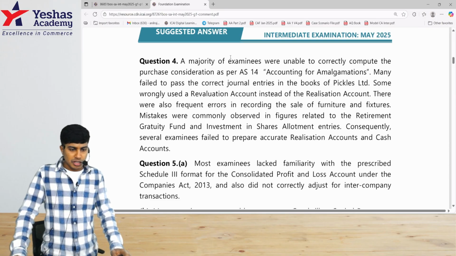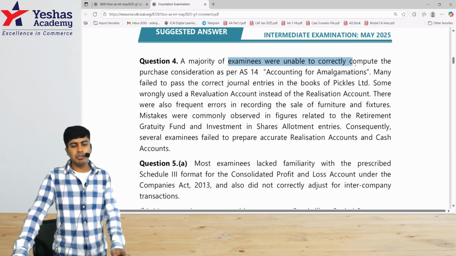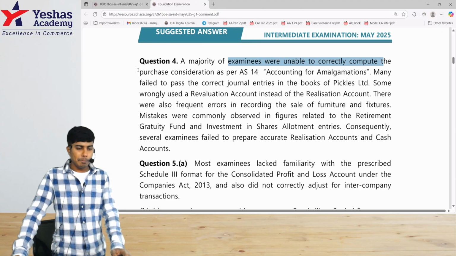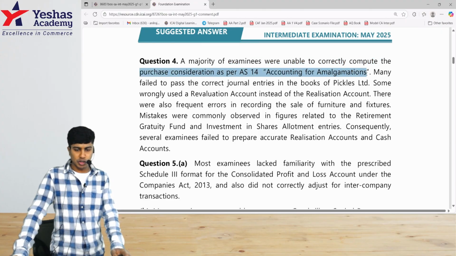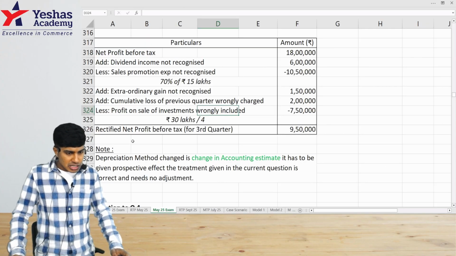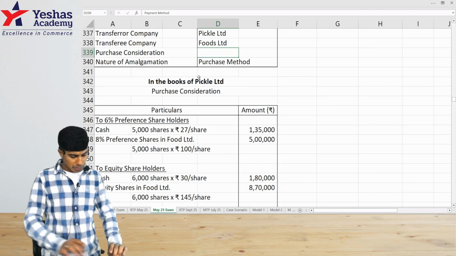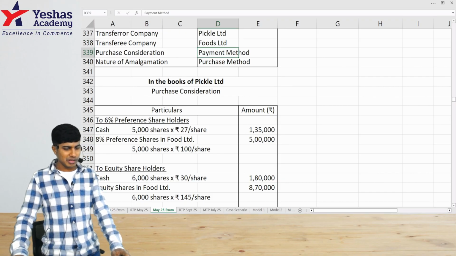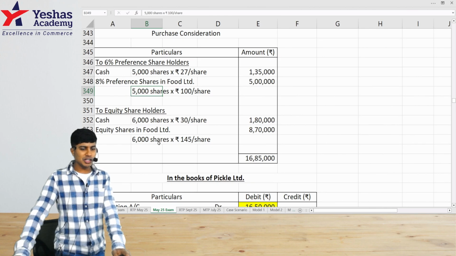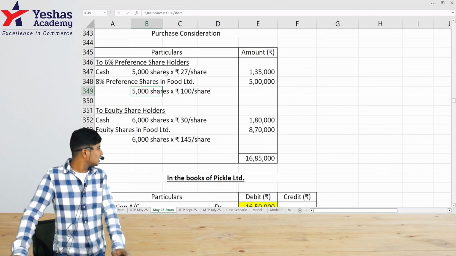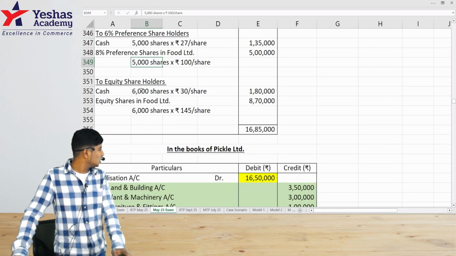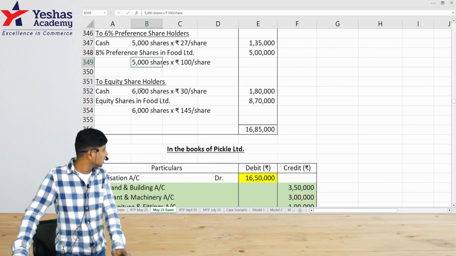Question 4: majority of the examinees were unable to correctly compute the purchase consideration as per AS14. What was this on PC? This purchase consideration was under the payment method. Full details were actually given in the question only. They told 27 rupees per share, and they told 100 rupees, these many shares. So all you have to do is just multiply and then take the total.